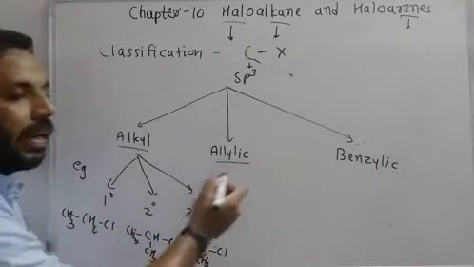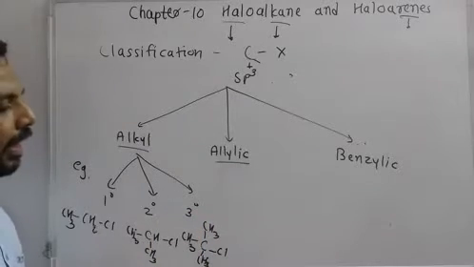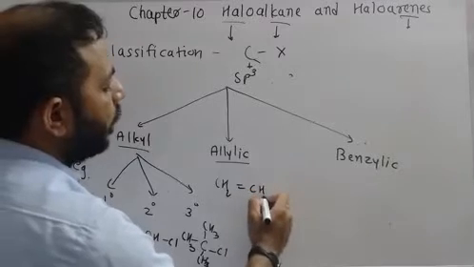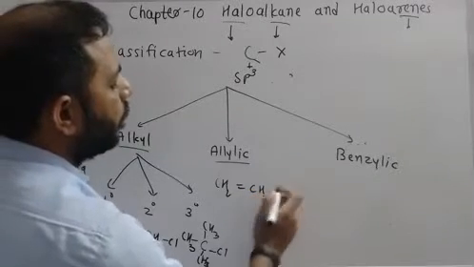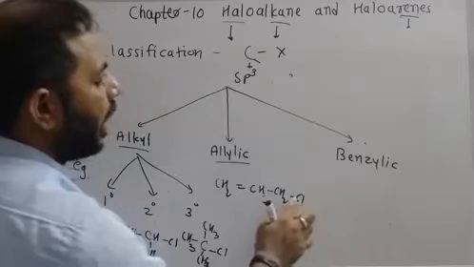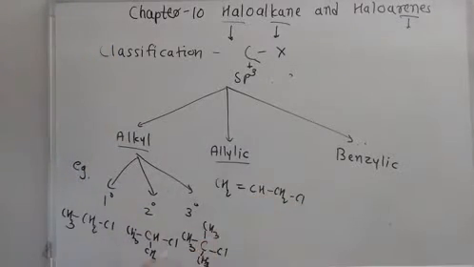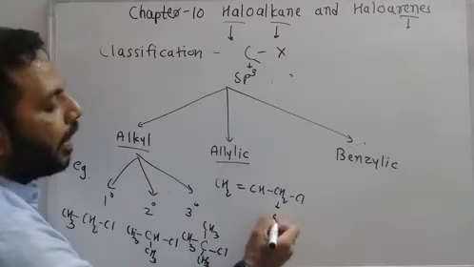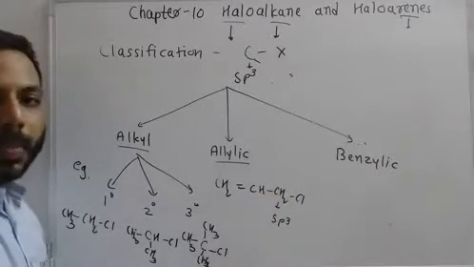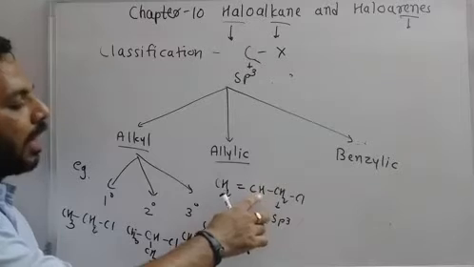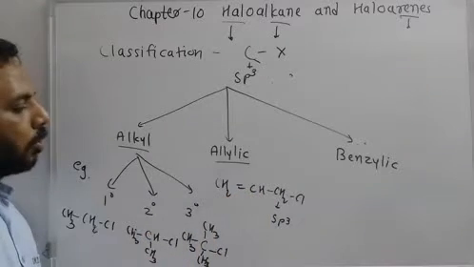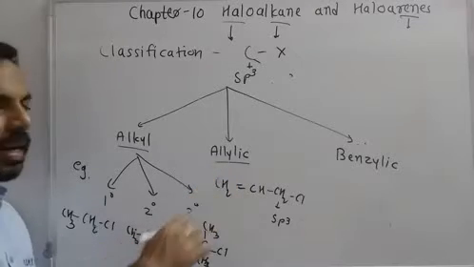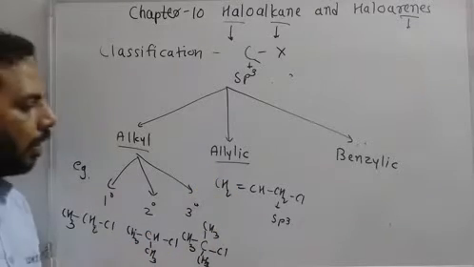Now what is an allylic halide? In an allylic halide, the halogen-containing carbon is having sp3 hybridization. See, the halogen-containing carbon is sp3 hybridized. It has only single bonds, but its neighbor carbon has a double bond. So its neighbor carbon is sp2 hybridized. Then that is known as allylic. Okay, once again.